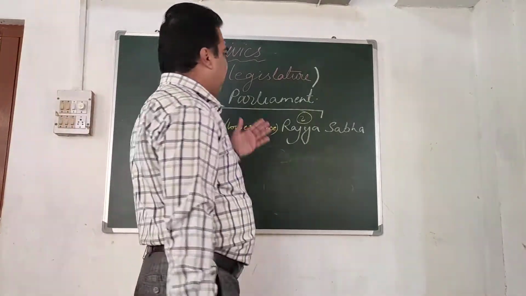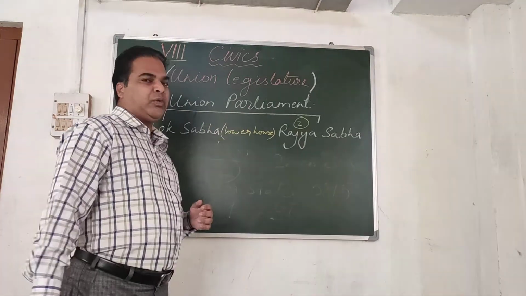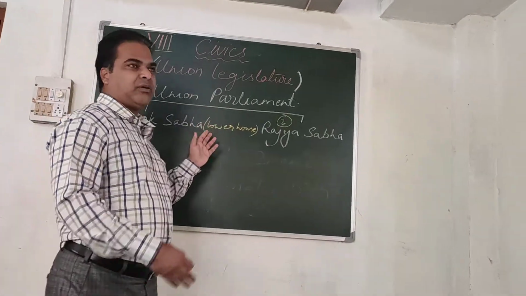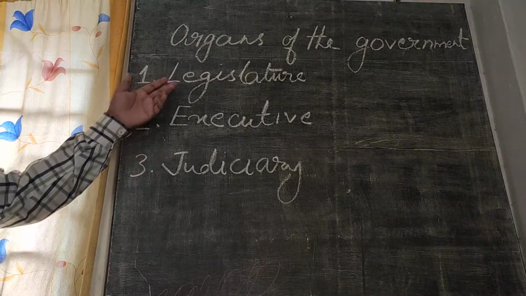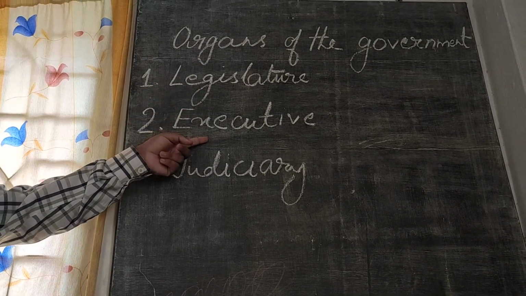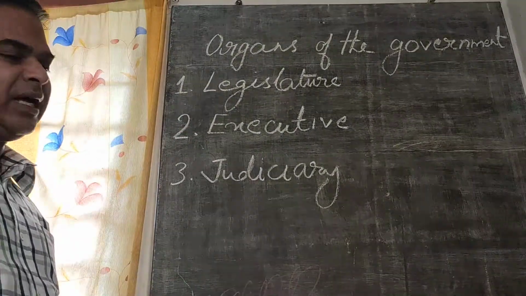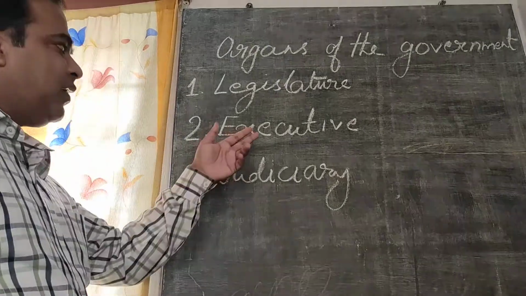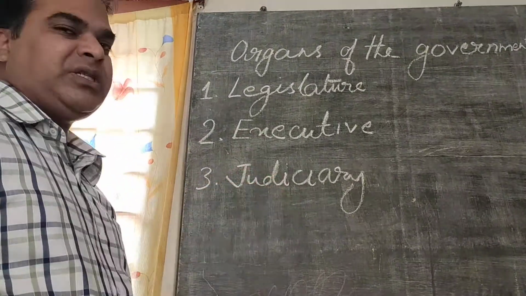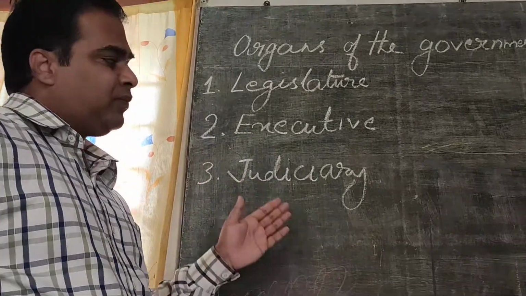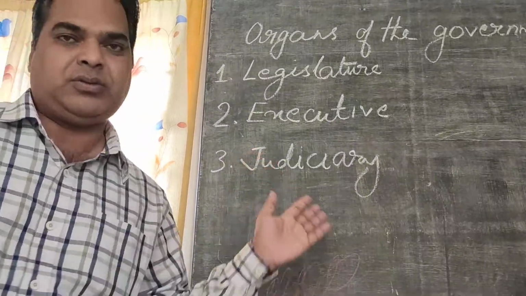Now let us come back to the topic, Union Legislature. Union Legislature is also known as the Union Parliament. But before I start this, I would like to show you this. Organs of the government. First one is legislature, second one is executive, third one is judiciary. Legislature is a lawmaking body, that means legislature makes laws, the executive executes the laws passed by the legislature, and judiciary punishes those who violate the law executed by the executives. So let us come back.